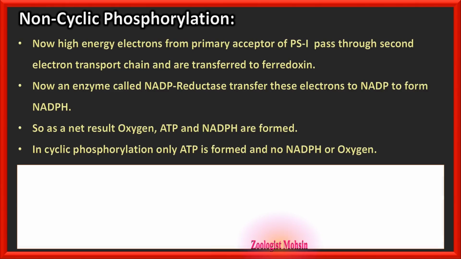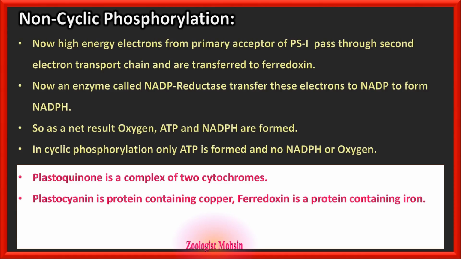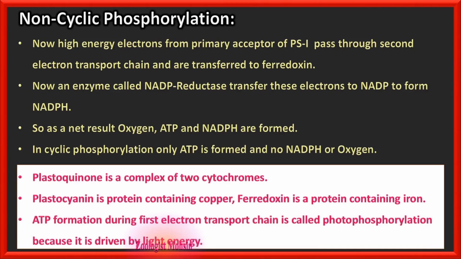Please remember the difference. Now, plastoquinone is a complex of 2 cytochromes. So, 2 cytochromes are united with each other to form plastoquinone, while plastocyanin is a protein containing copper, and ferredoxin is a protein containing iron, as the name suggests, ferri means iron. ATP formation during the first electron transport chain is called photophosphorylation because it is driven by light energy.